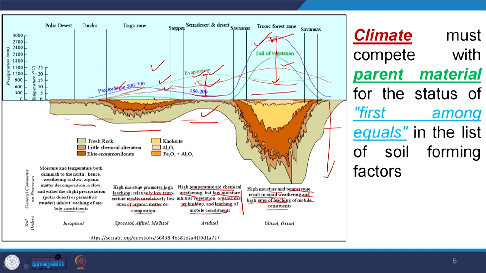That is why different soils of different thickness and different chemical properties vary depending upon precipitation, evaporation, temperature, vegetation cover and so on. So, climate and parent material, neither of them wants to take the second position in defining the soil profile and the soil characteristics.